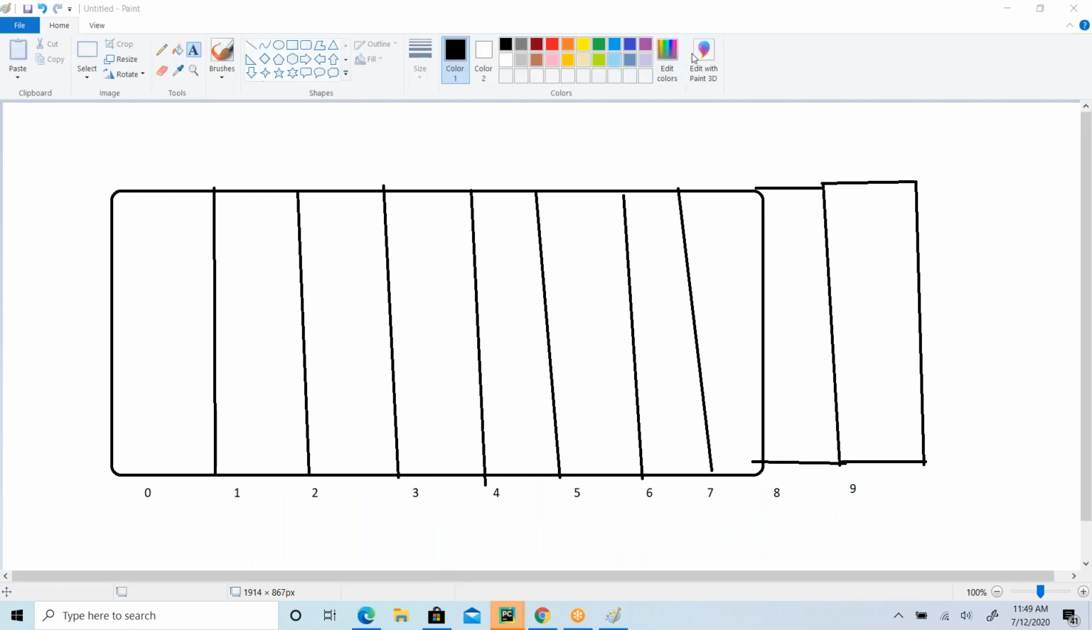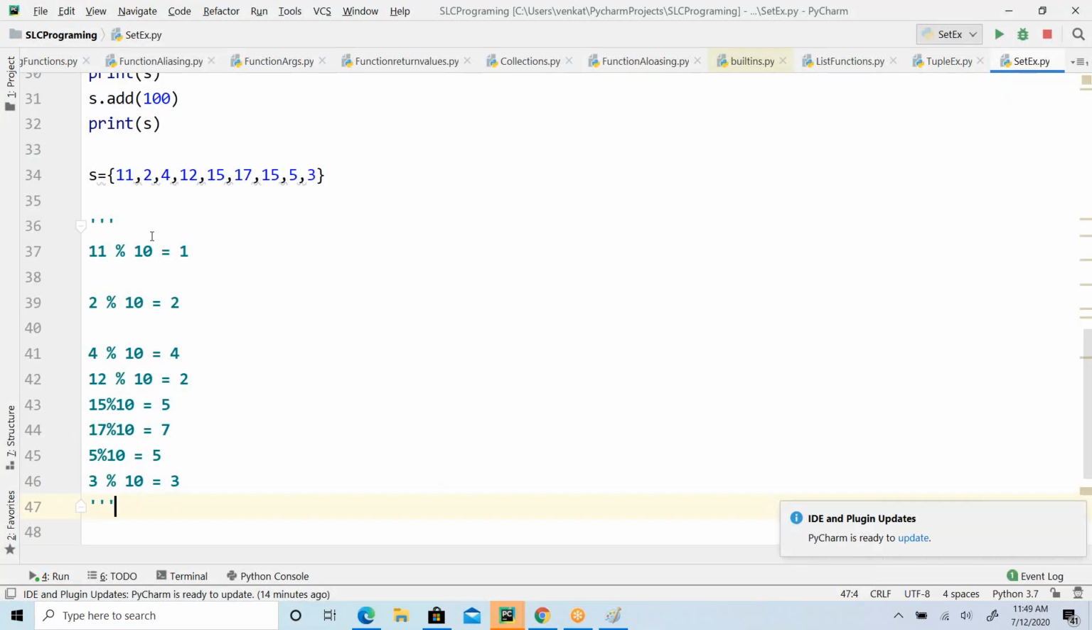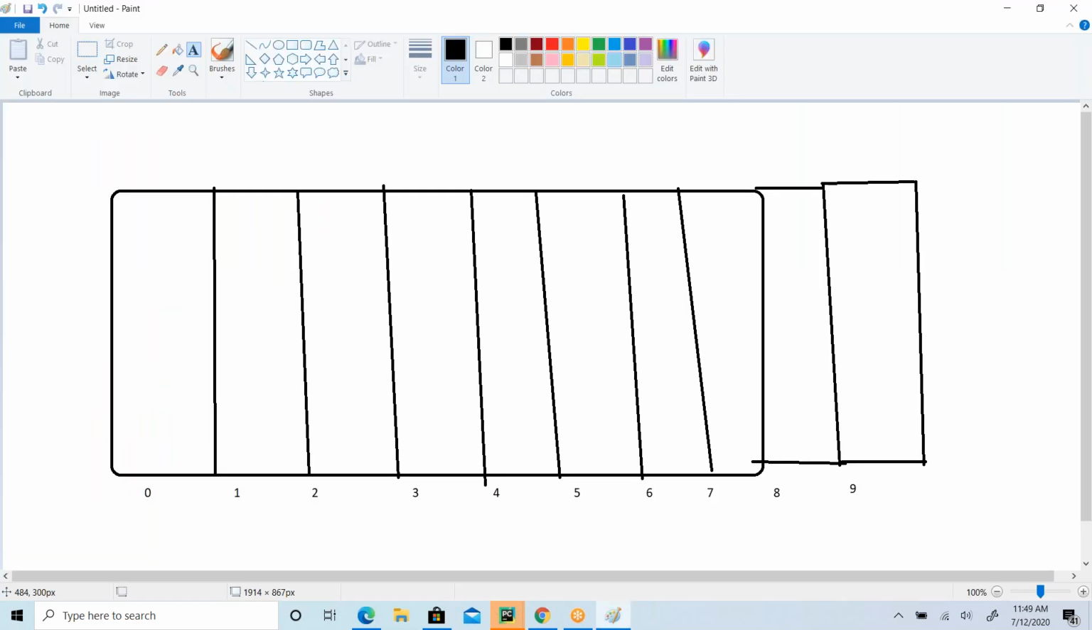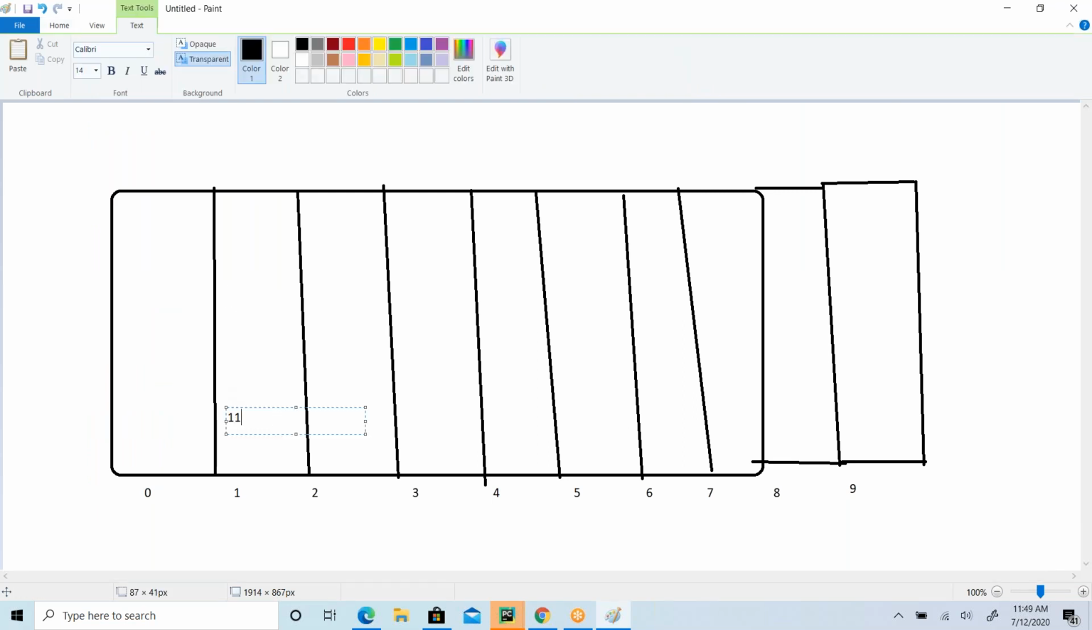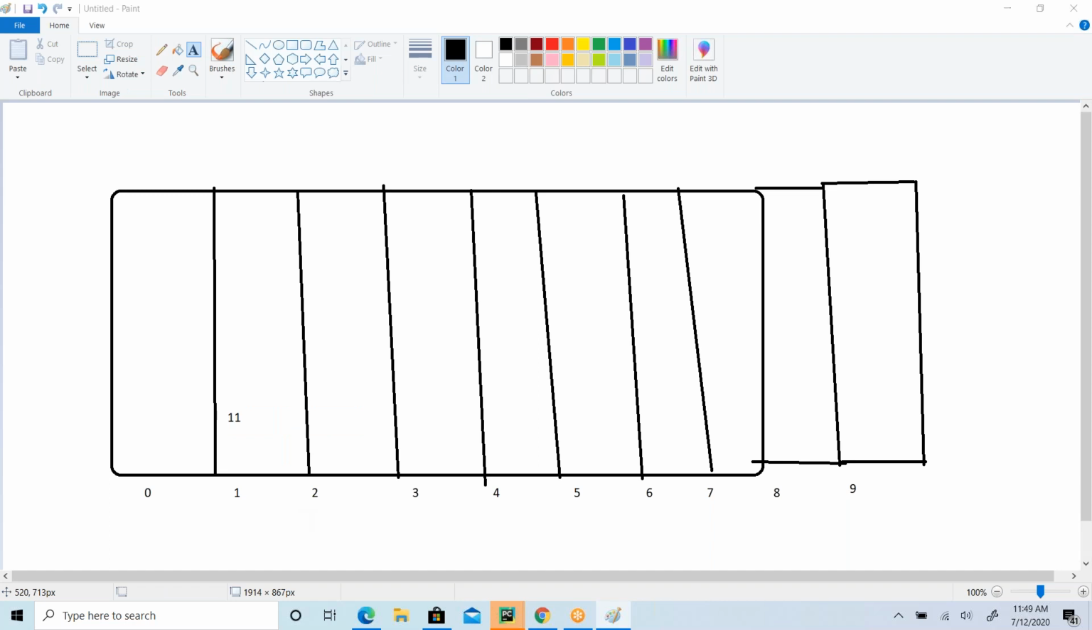Now, while adding the elements, how it is going to add depends on the remainders. So the first element, 11, right? What is the remainder I got? 1. So the element 11 is going to be kept in the first index bucket. Okay, so I'll get my element 11 here in this bucket.